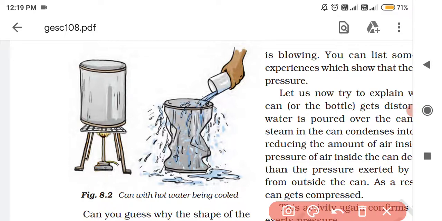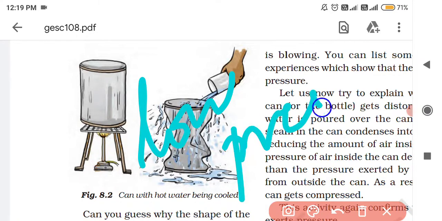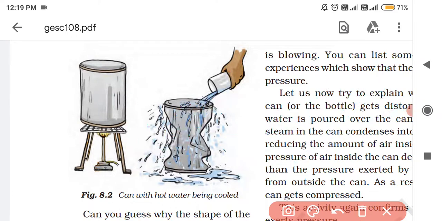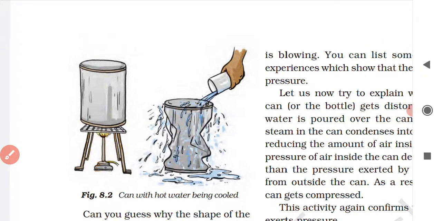which is at very low pressure. So thus on cooling the hot tin can, the pressure which is inside the tin got decreased, and it could not balance the air pressure.